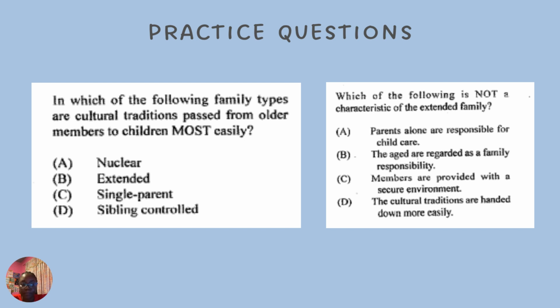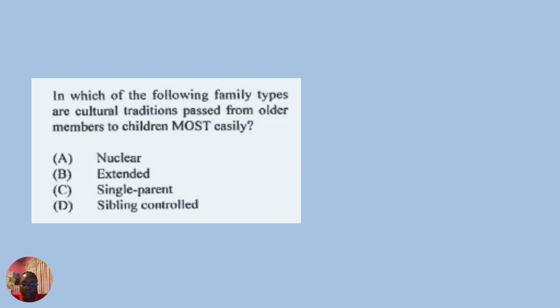It's only in a single parent family or a nuclear family where parents alone are responsible for child care, because you only have parents with their child or children, or a parent with their child or children. Therefore, A is the answer for that question.